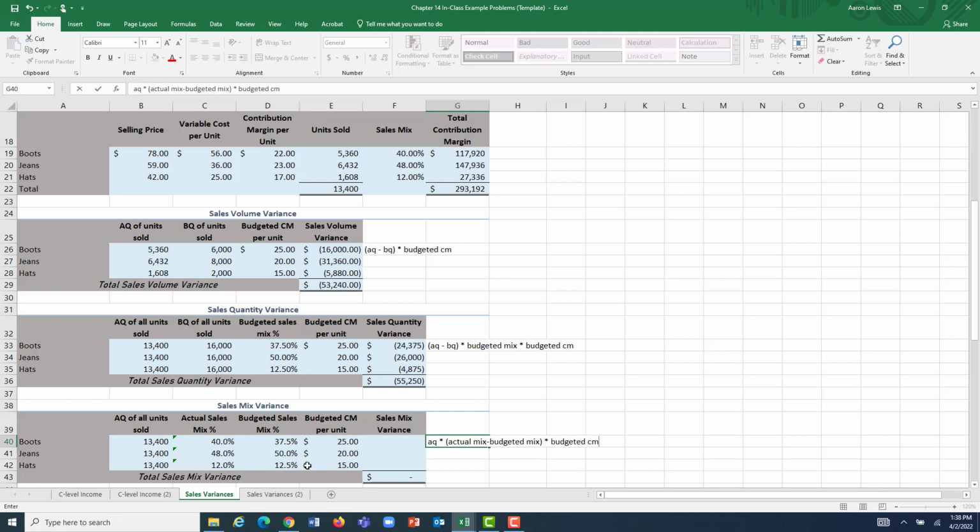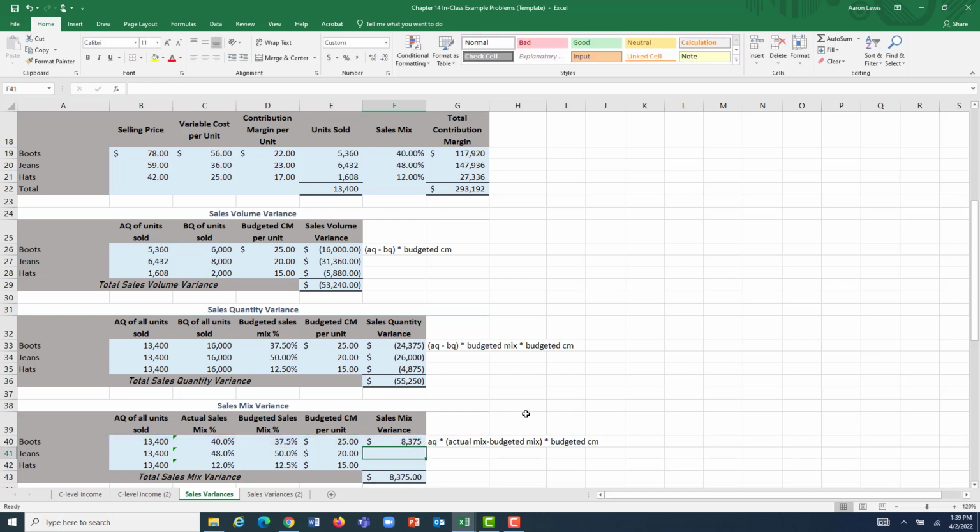So for these formulas, two things are always going to be the same. We have actual quantity of all units, budgeted quantity of all units. Down here we have actual sales mix, budgeted sales mix. So basically what you're doing is finding the difference between the two inputs that are of the same nature, just actual versus budget, and then multiplying that difference by the other inputs. So for our sales mix variance for boots, we take the 13,400 actual units that we sold. We multiply that by the difference between our actual sales percentage and our budgeted sales percentage, and then we multiply that one more time by the budgeted contribution margin per unit.